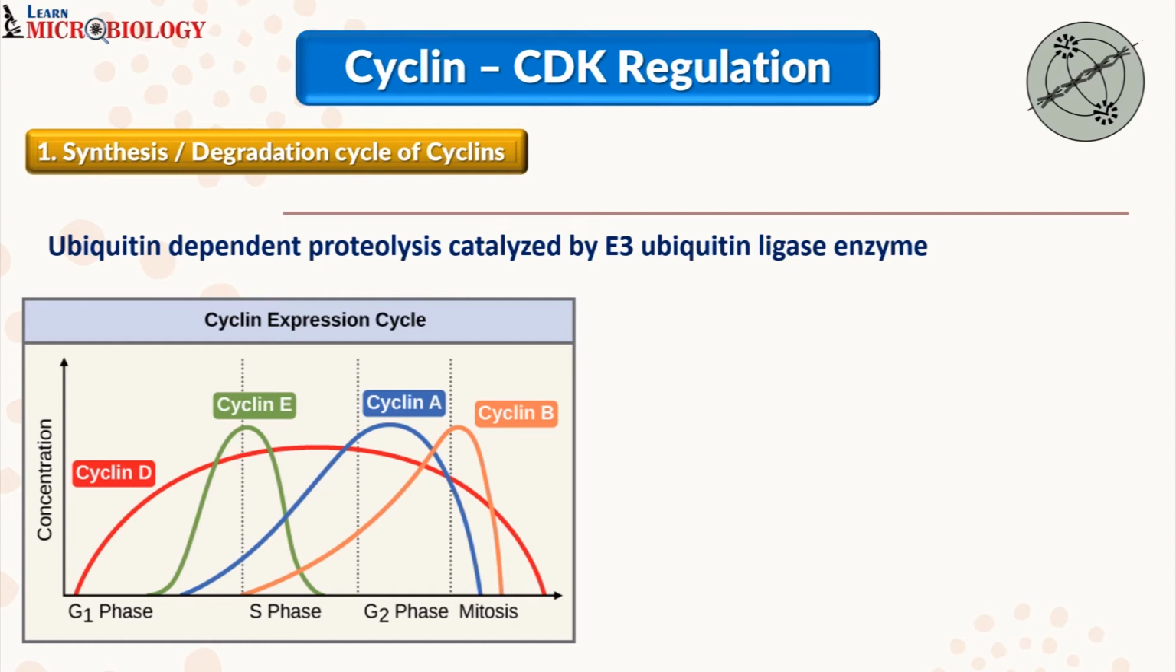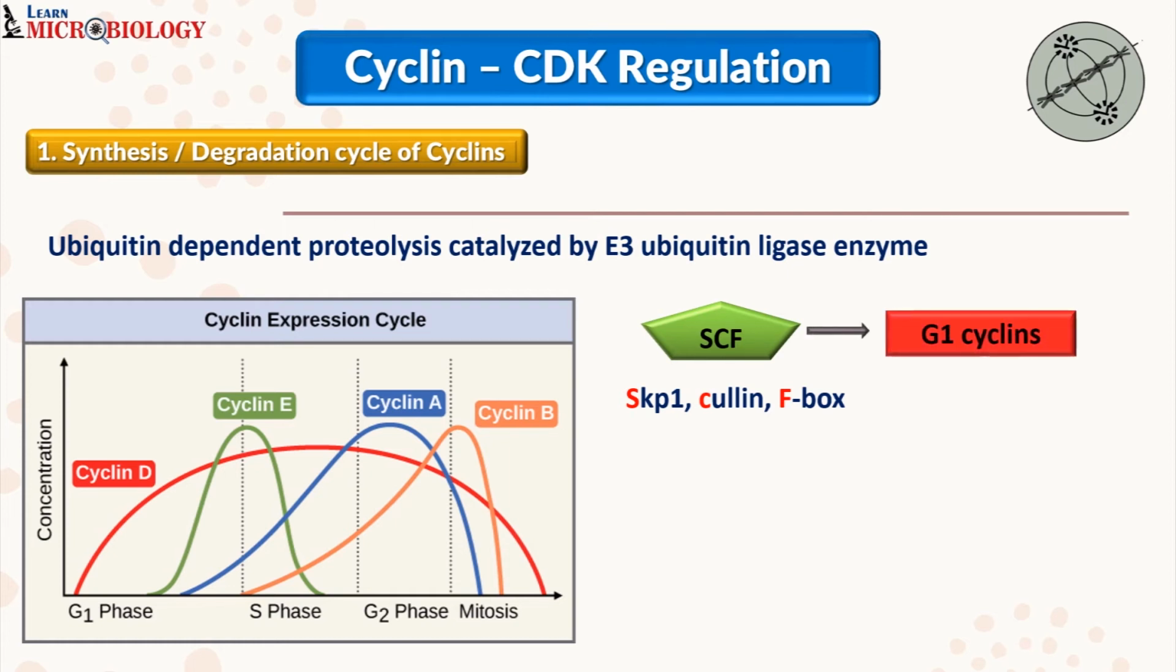Ubiquitin ligase enzyme, there are two types. One is your SCF, which is a ligase enzyme which contains three protein components: the SKP1, the Cullin and F-box, hence the name SCF. Now this SCF ligase enzyme is going to break down your G1 cyclins. So in the case of vertebrates, they are your cyclin D.